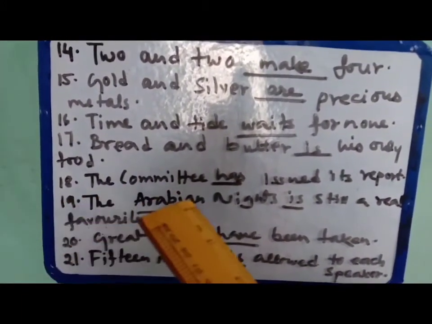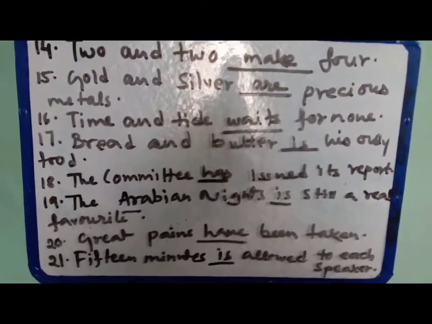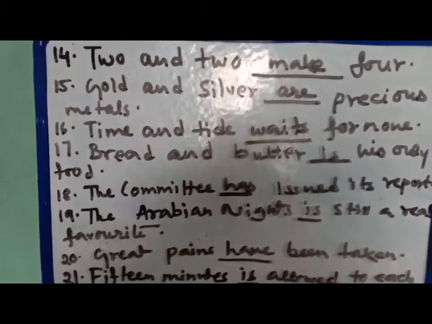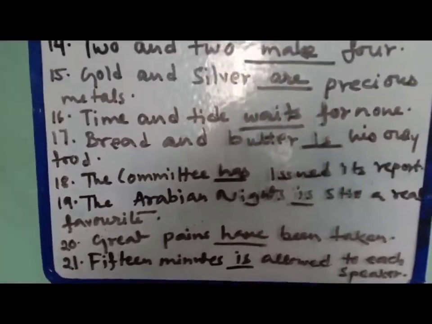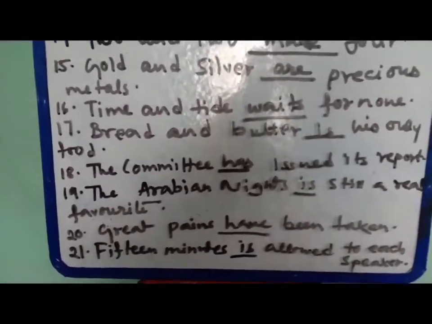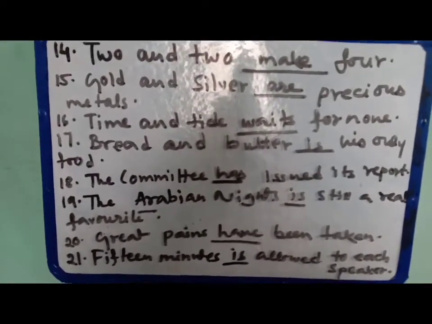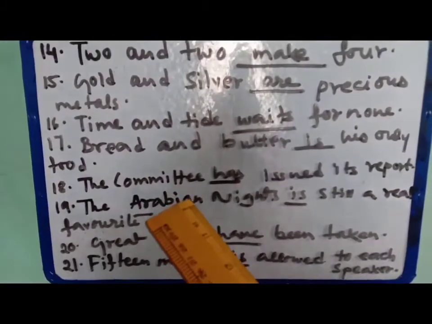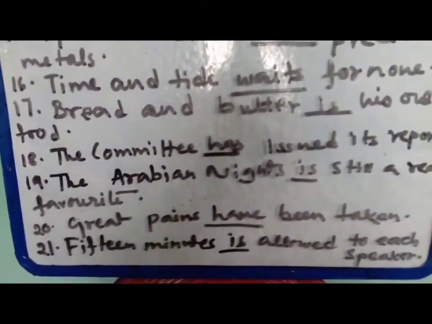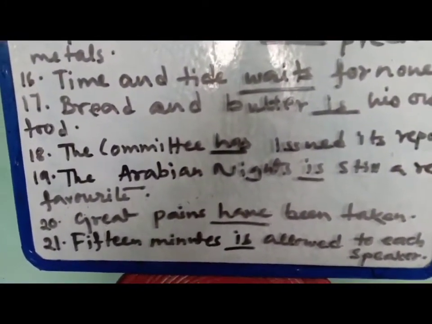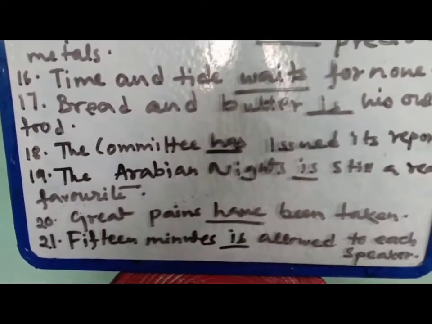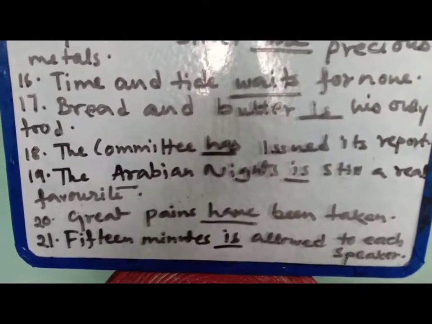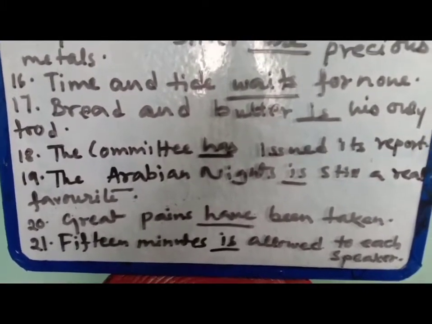Number 18, the committee has issued its report. What is the meaning of that? You know this very well. A collective noun. The committee means what? It is a noun. It is a collective noun. Now committee, this collective noun takes a singular verb. Okay. When the collection is thought of as one whole.